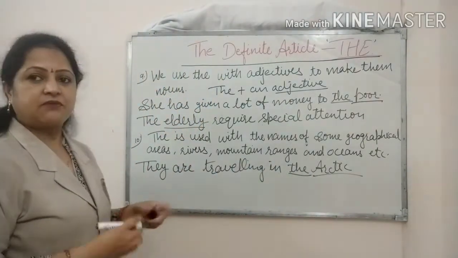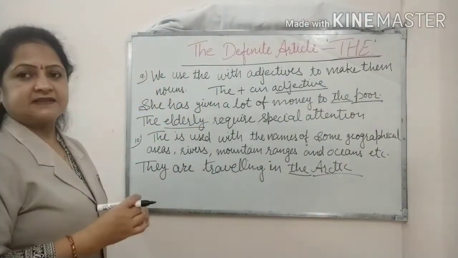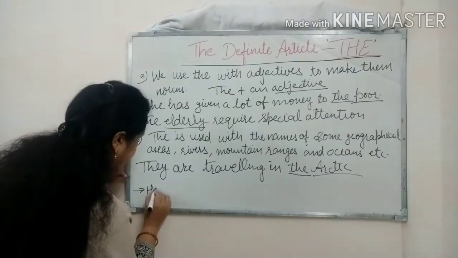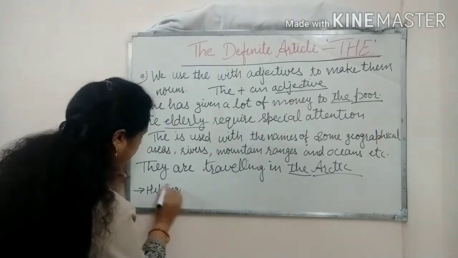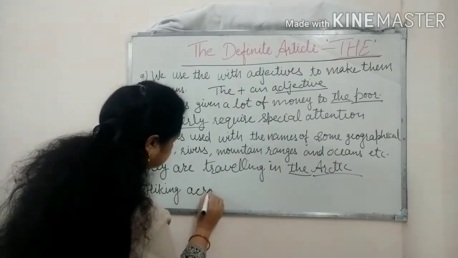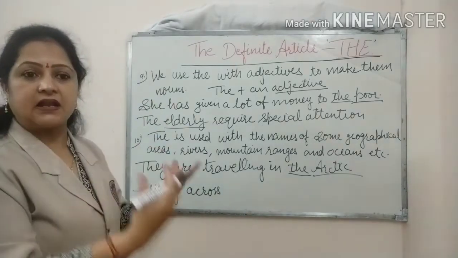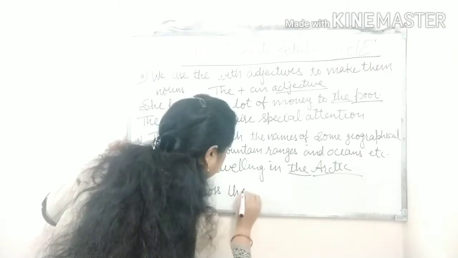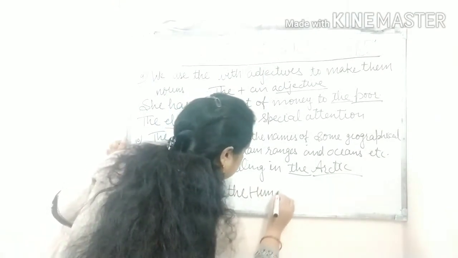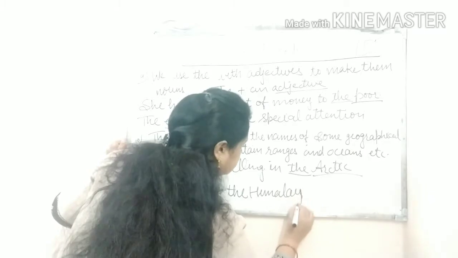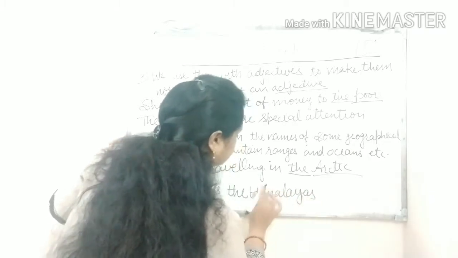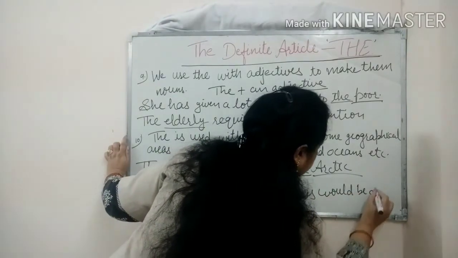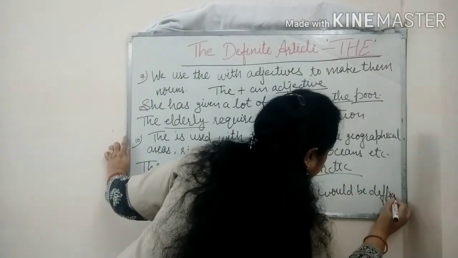So let's take one more example here. The example is: Hiking across the Himalayas would be difficult.